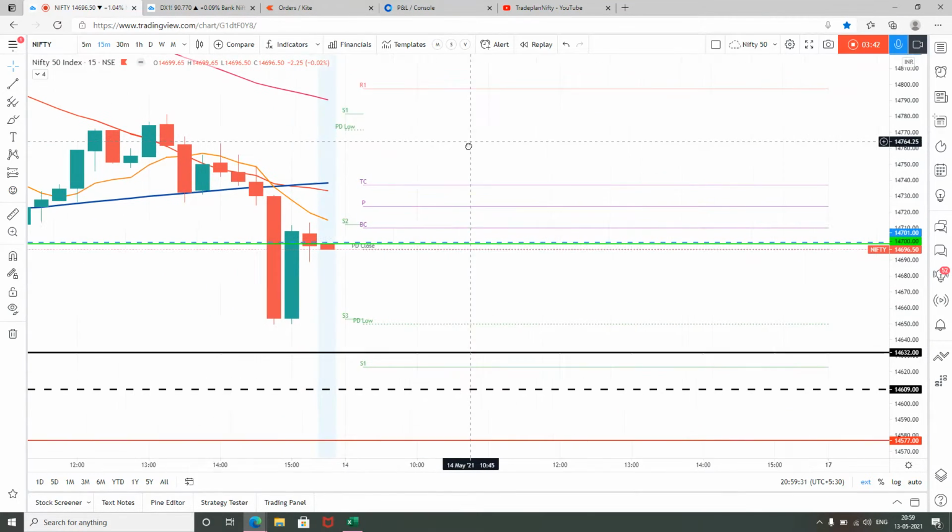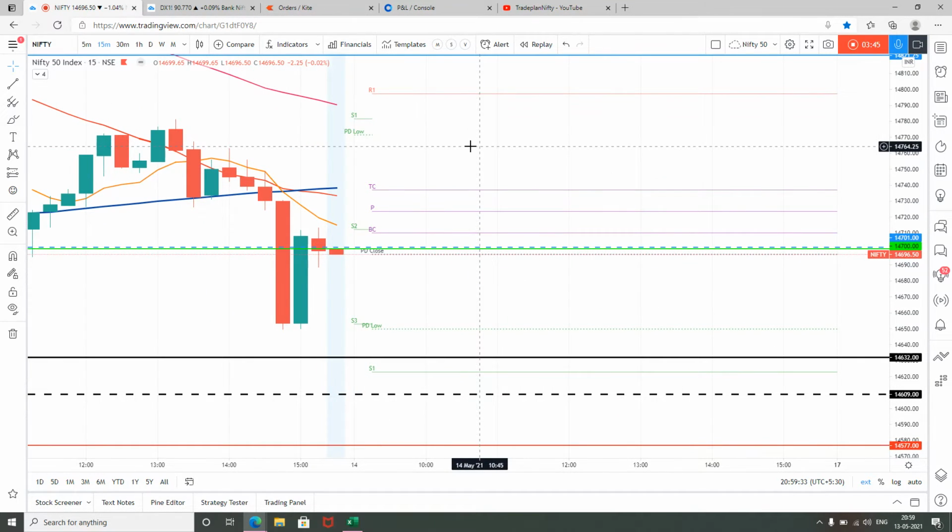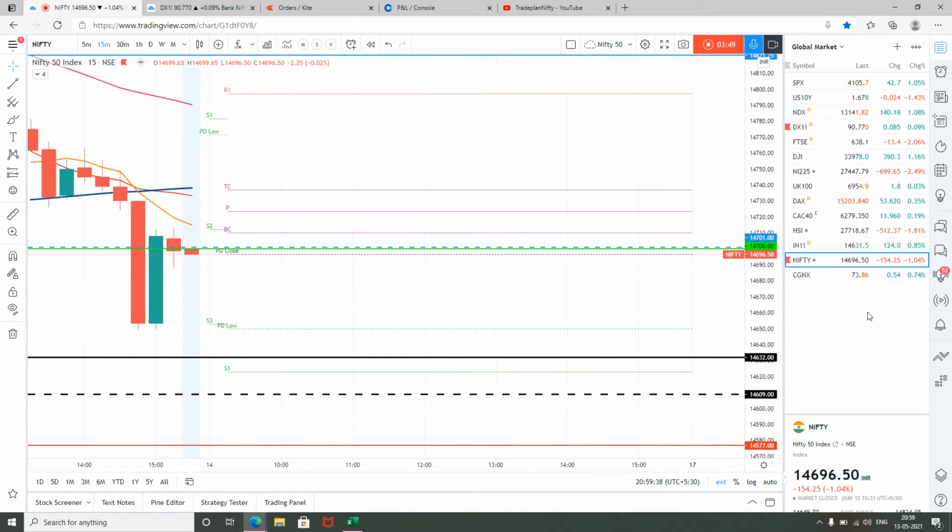Now, a lot will depend upon where the market is going to open tomorrow, and that is very critical because SGX at one point of time in the past 2 days has touched as low as 14,450 or 14,500. Last what I've seen was 14,450. Let's have a look.